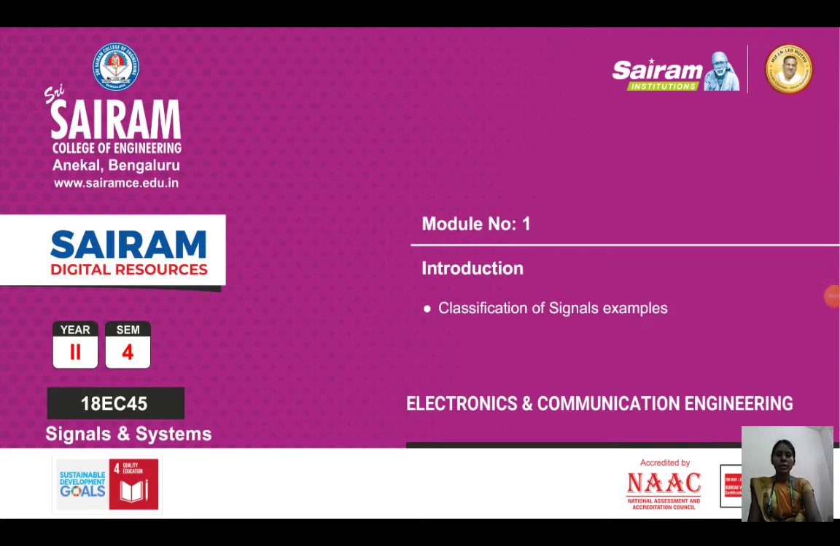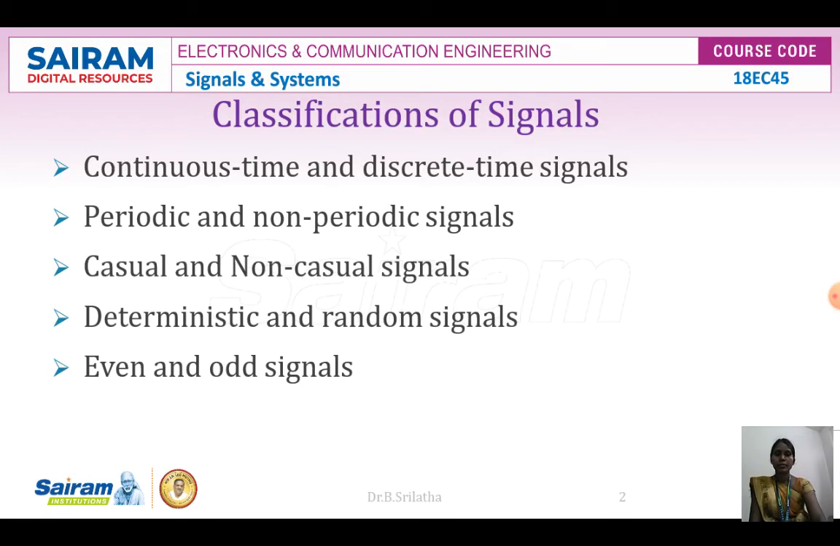In this video we are going to see classification of signals and examples. Signals are classified into 5 different parts: continuous time and discrete time signals, periodic and non-periodic signals, causal and non-causal signals, deterministic and random signals, and even and odd signals. We'll see them one by one.